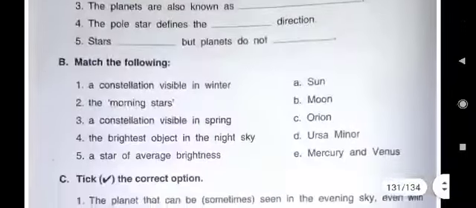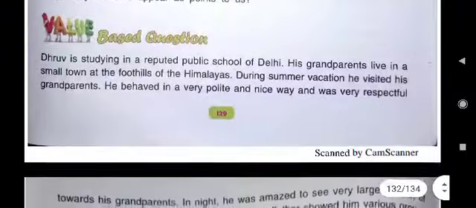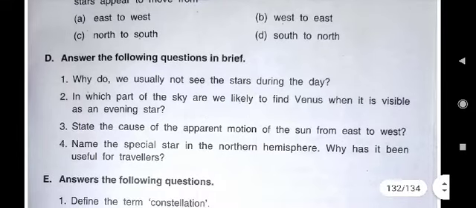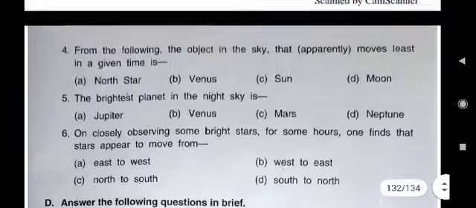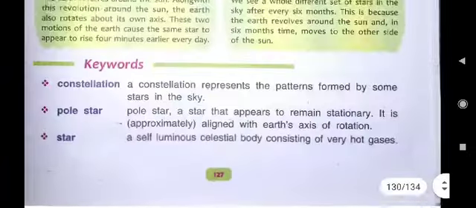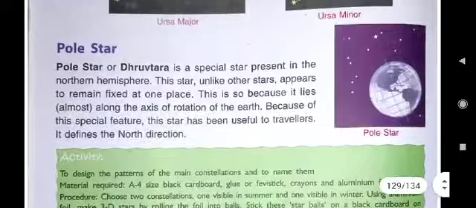Now come to the second question of D part. What is the second question? In which part of the sky are we likely to find Venus when it is visible as an evening star? Children, I have told you that Mercury and Venus are known as morning and evening stars because they are seen during early morning hours or in the evening hours. And where are they seen? Very low near the horizon in the sky. That is written here. You just see the answer.